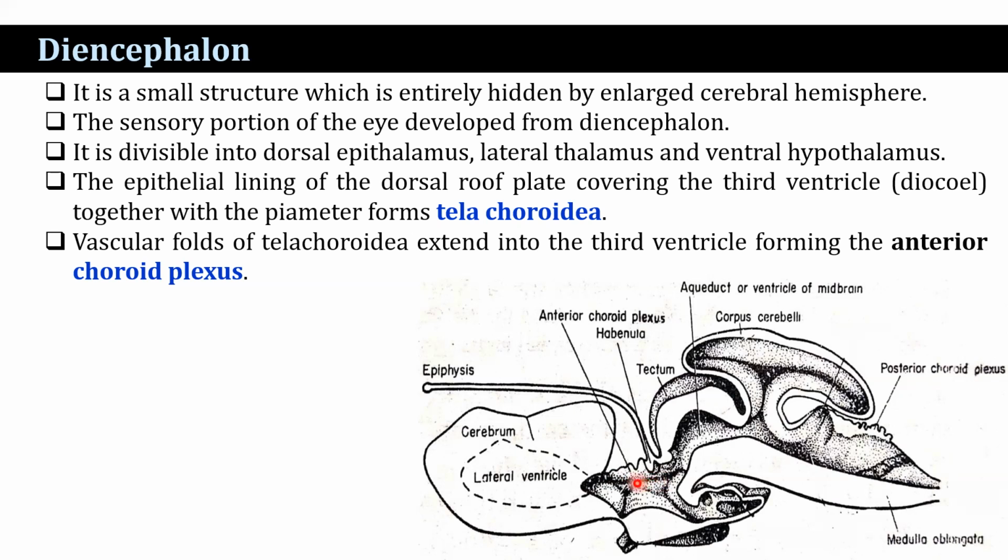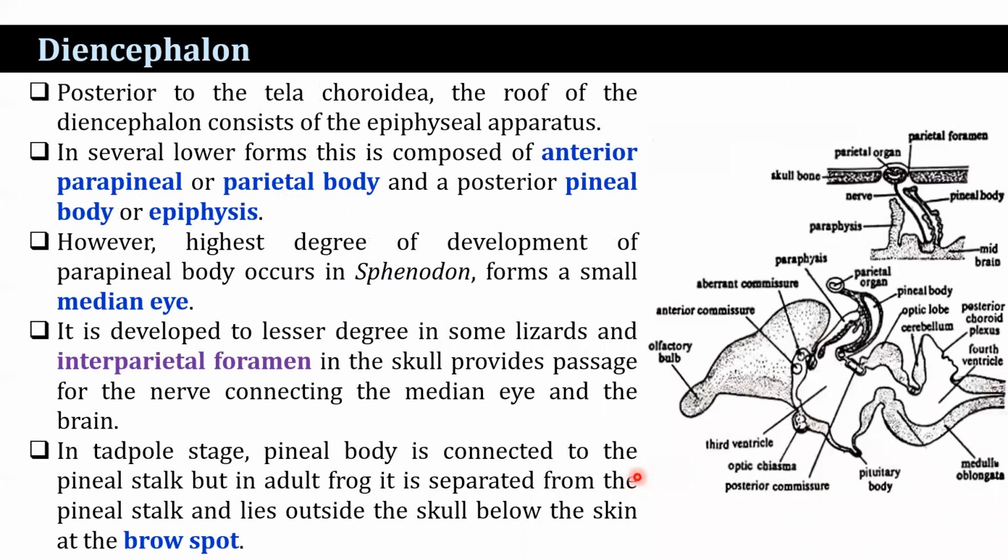Posterior to the tela choroidea, the roof of the diencephalon consists of the epiphyseal apparatus. In several lower forms, it is composed of an anterior parapineal or parietal body and a posterior pineal body or epiphysis, although both are present in lamprey, some frogs, some fishes, sphenodon, and numerous lizards. Only the pineal body has persisted in most fishes, urodeles, many reptiles, birds, and mammals. However, the highest degree of development of the parapineal body occurs in sphenodon.